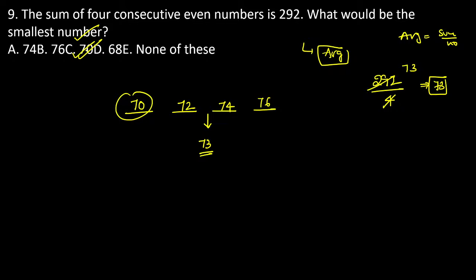If you are good at the concept of averages in the consecutive concept, what is the consecutive concept? I said that if you go with the formula, average is equal to sum divided by number. According to consecutive numbers, the average lies exactly at the middle. Now they gave four numbers, and the total is 292. Now I find the average, then you can easily get the first number, which becomes 70. So it's enough. If you're good at a concept, then you can easily solve this question. That's why the concept is most important. Every concept we can apply to other concepts.